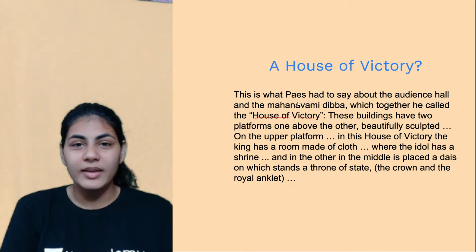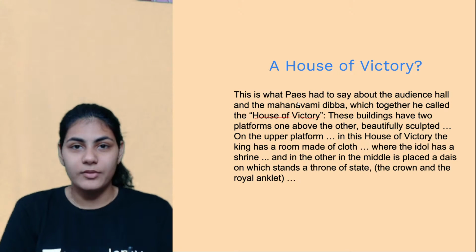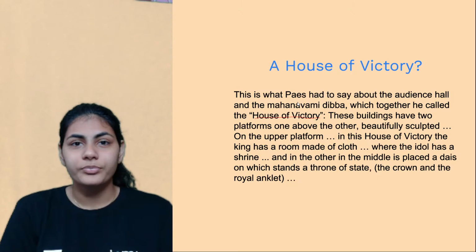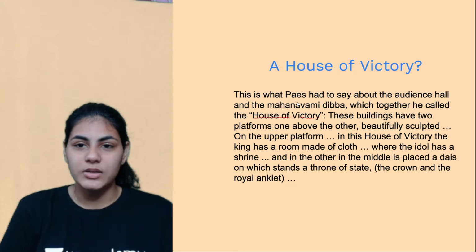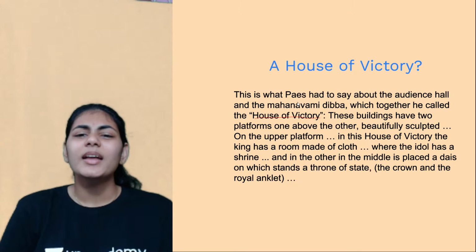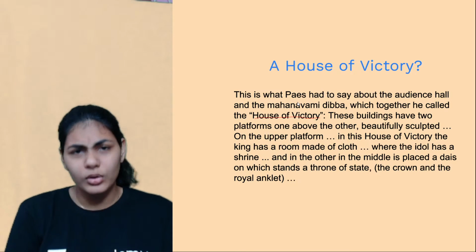What does he mean by that? He's clubbing the audience hall and Mahanavami Dibba, these two impressive structures, together under a single term, House of Victory, right? And then he goes on to describe what Mahanavami Dibba looked like.